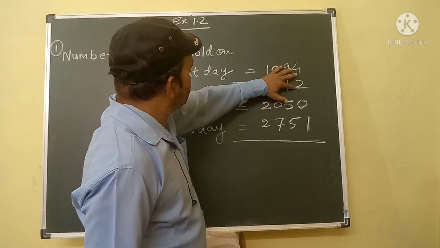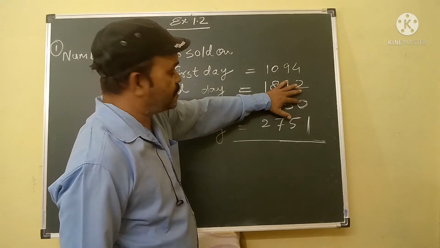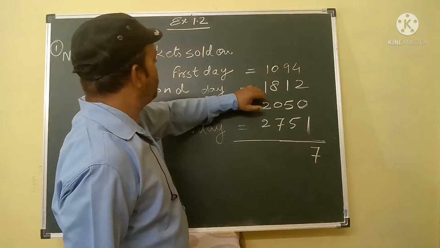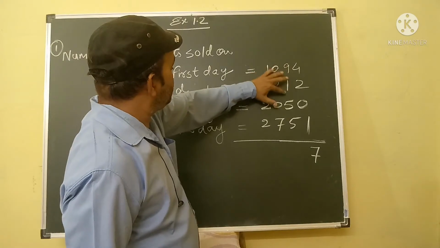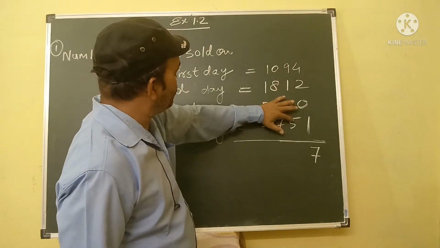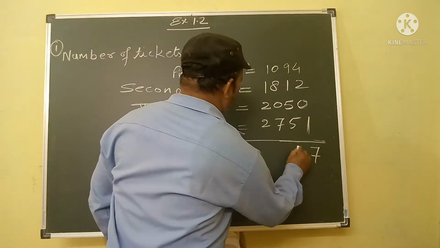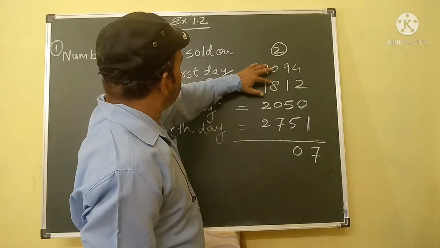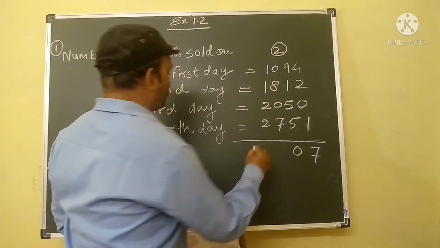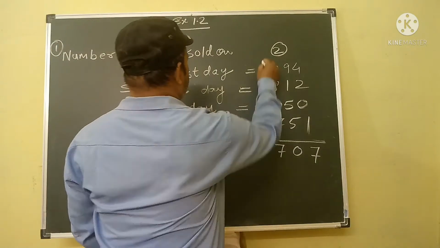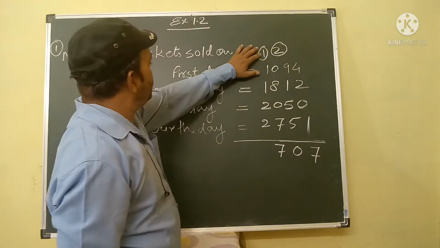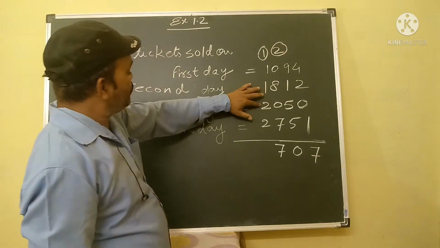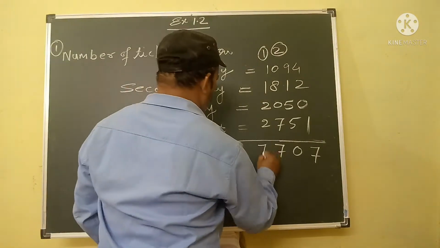4 plus 2, 6. 6 plus 0 is equal to 6. 6 plus 1, 7. This is 7. 9 plus 1, 10. 10 plus 5, 15. 15 plus 5, 20. This is 0. Carry over is 2. 2 plus 8, 10. 10 plus 7, 17. This is 7. Carry over is 1. 1 plus 1, 2. 2 plus 1, 3. 3 plus 2, 5. 5 plus 2, 7.